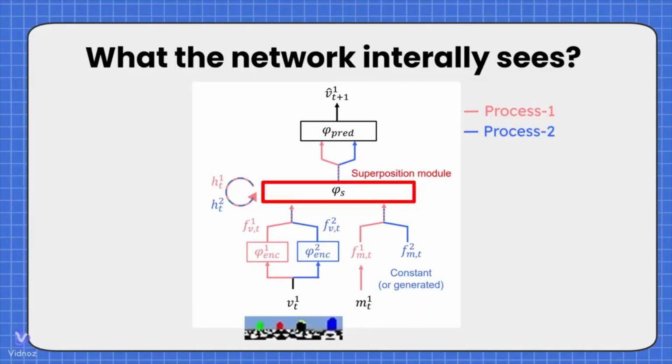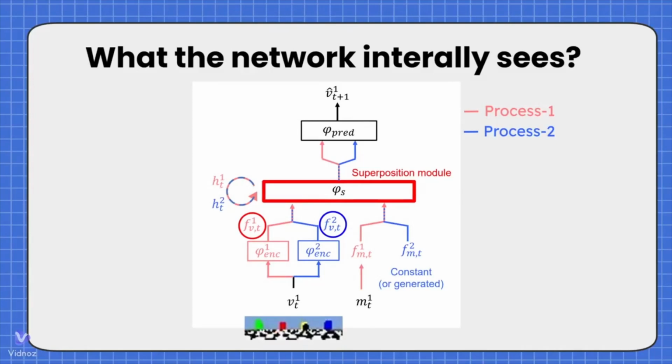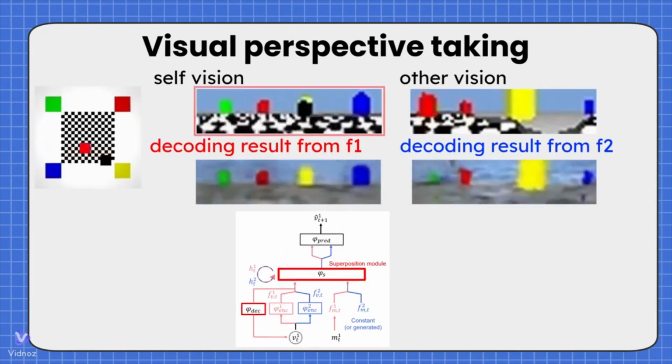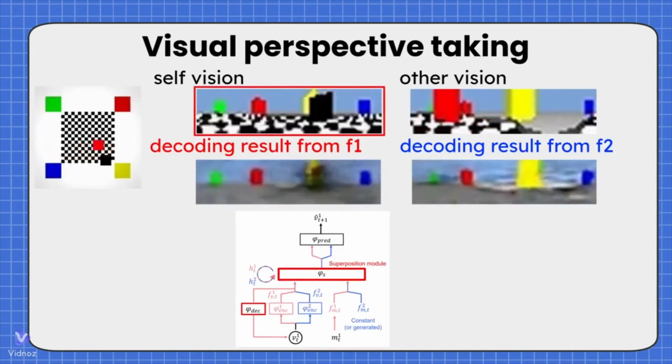What kind of information might be contained in the visual features, F1 and F2, extracted from one's own vision? Since F1 is believed to contain information about one's own agent 1, a decoder is trained to reconstruct one's own visual input V1 from the visual feature F1. After this learning, let's use the decoder to visualize what kind of information is contained in F2. Since F1 and F2 are processed without distinction by the superposition module, they are in the same data format, making this computation meaningful.